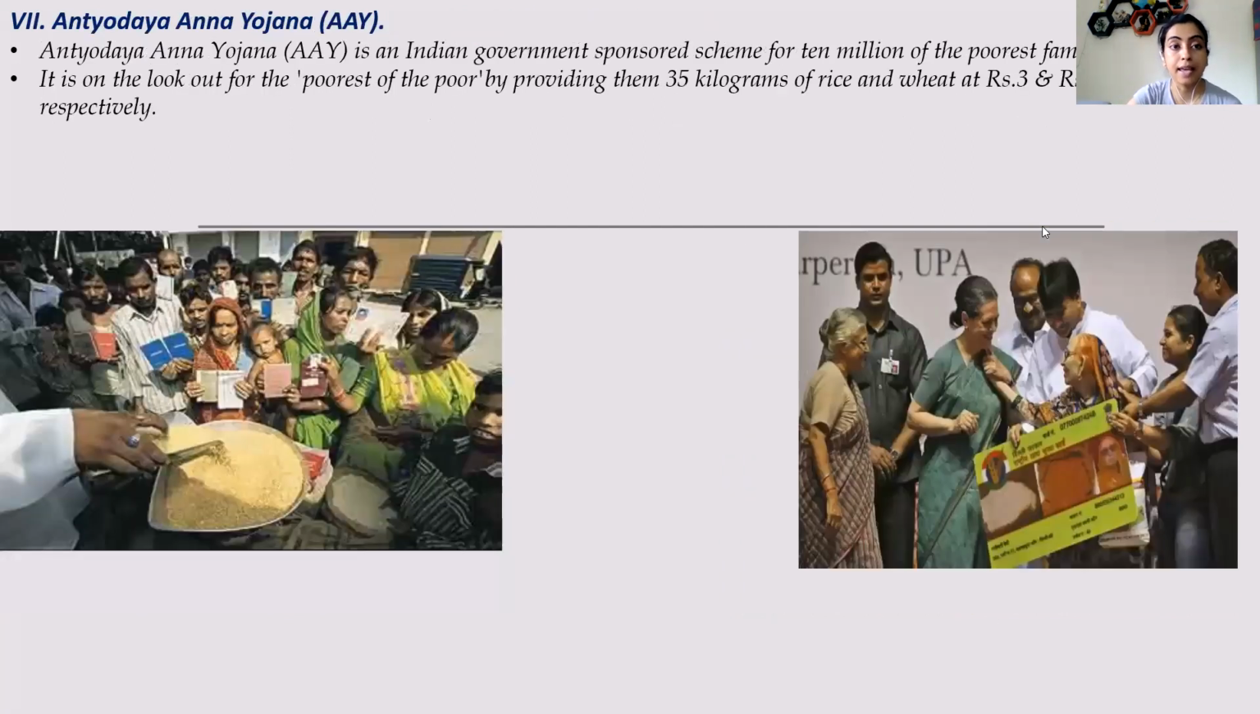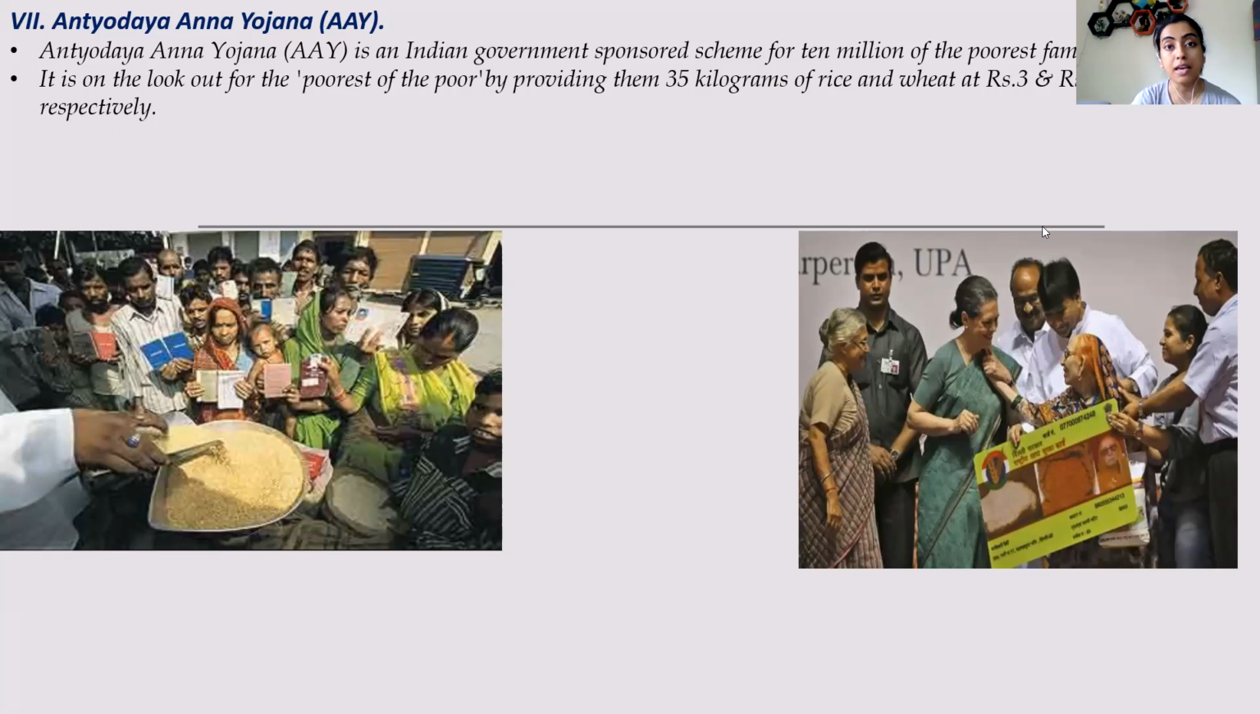The next one is AAY, that is Antyodaya Anna Yojana, and this scheme is an initiative by the Indian government for almost 10 million of the poorest families, and it looks out for the poorest of the poor. Among the poor also, who is more poor, that is known as poorest of the poor.